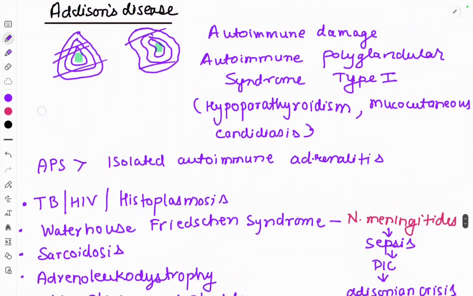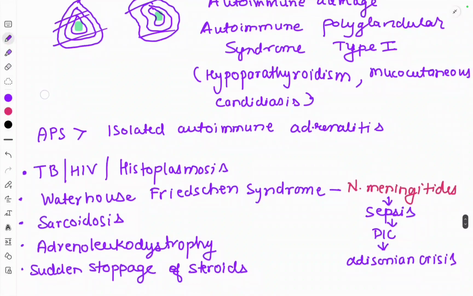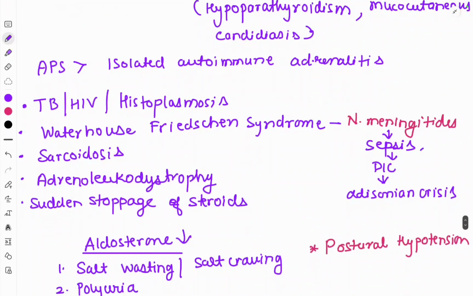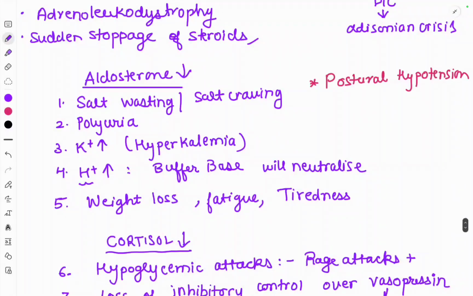The other causes of Addison's disease are TB infection, HIV infection, and histoplasmosis, which damage the adrenal cortex. Waterhouse-Friderichsen syndrome is caused by Neisseria meningitidis. It results in sepsis and disseminated intravascular coagulation, followed by damage to the adrenal cortex, resulting in Addisonian crisis. So it is an acute emergency condition. Sarcoidosis is also related to Addison's disease. Adrenoleukodystrophy is also associated with Addison's disease, and so is sudden stoppage of steroids. If a person is on steroids, we should not immediately stop them, as the hypothalamic pituitary axis is suppressed due to the usage of the steroids.